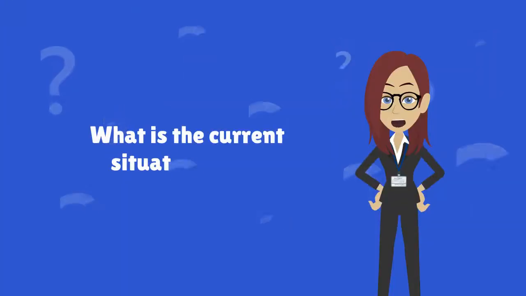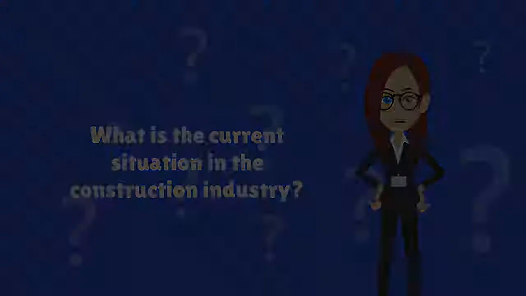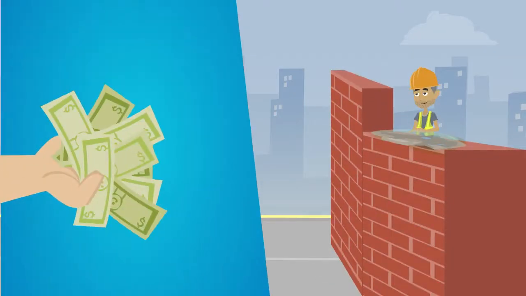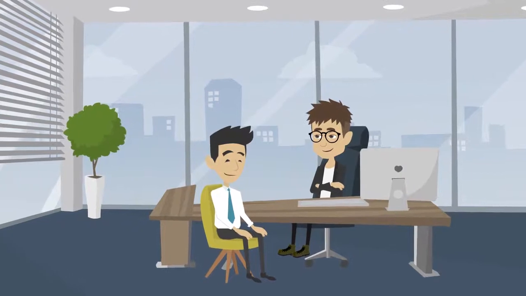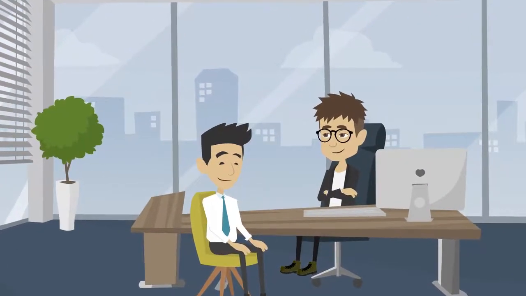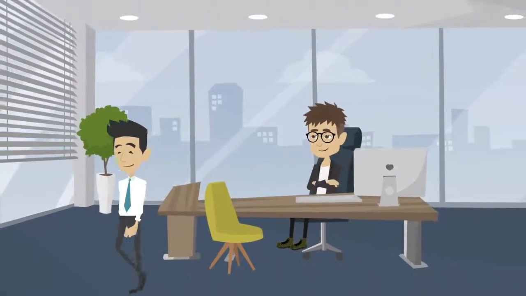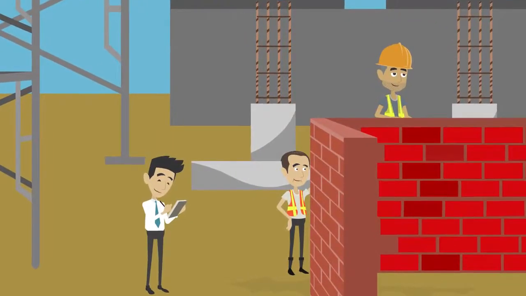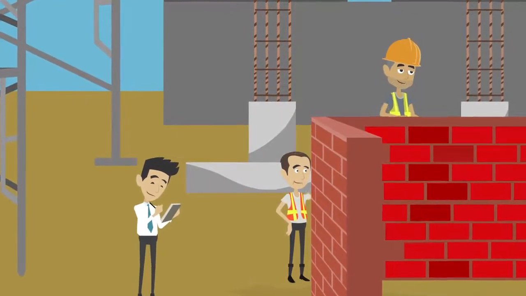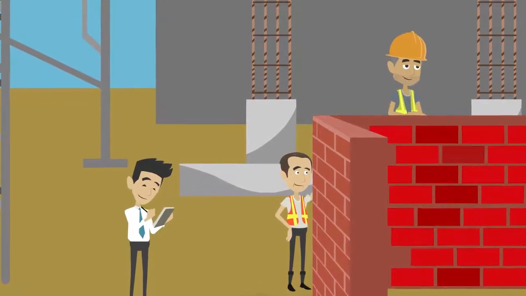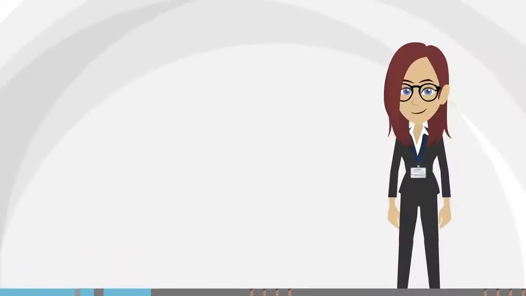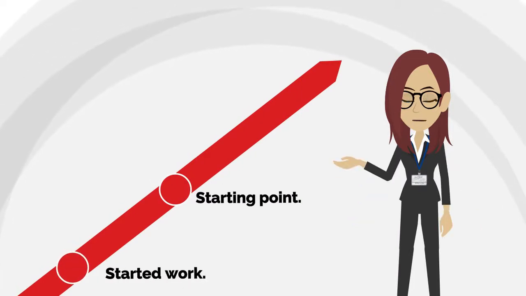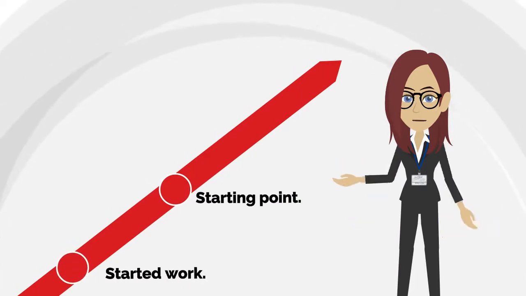What is the current situation in the construction industry when bricklaying a wall, applying plasterwork and paying the installments? The subcontractor conducts a preliminary interview with the contractor and then goes to work. He works as quickly as possible with as few bricklayers as possible and as much as possible in accordance with the set requirements. The starting point is around the agreed schedule, often even if he could have started earlier.